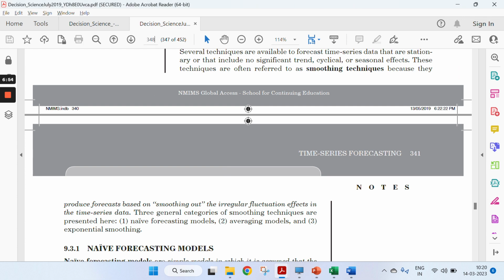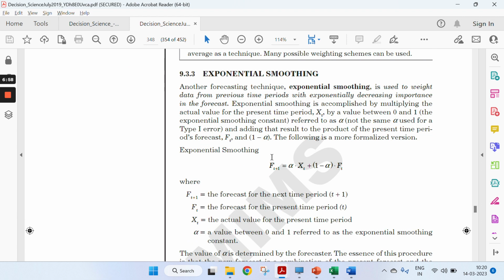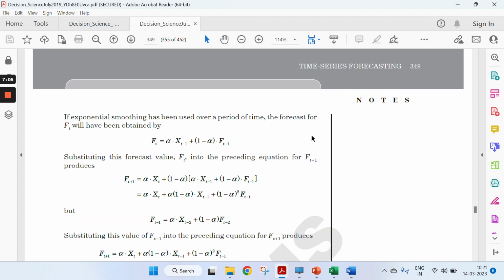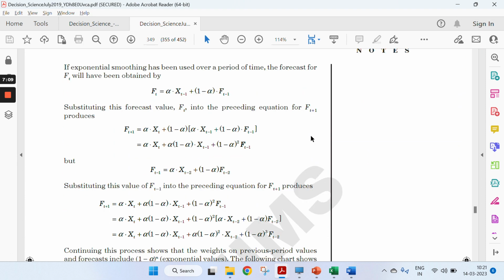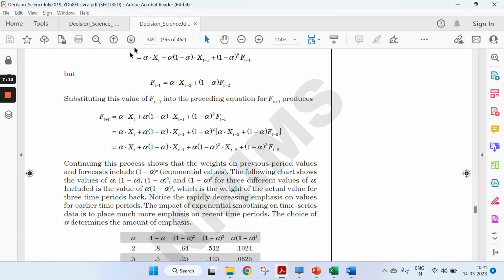So you just need to go to page number 348, where it's mentioned what is exponential smoothing, what is alpha, what is 1 minus alpha, how to calculate the value. So you can write all the stuff and mention the formulas as requested in the question.